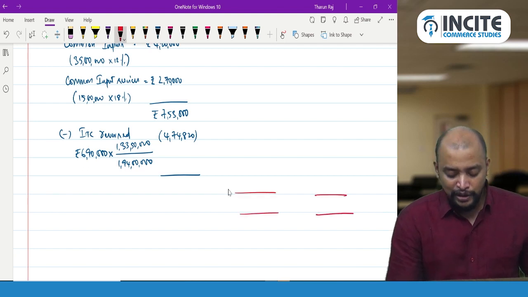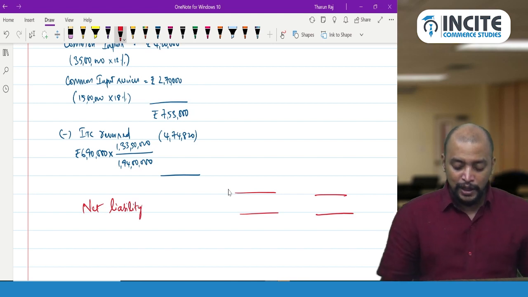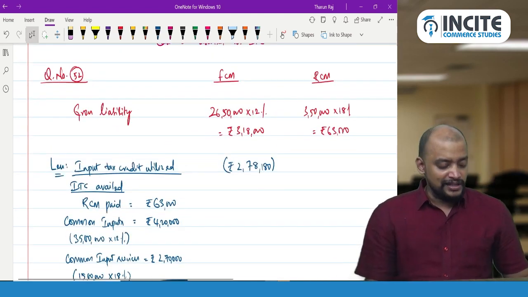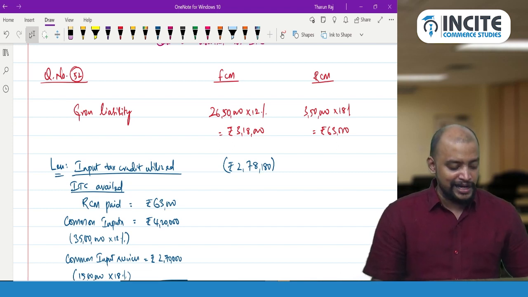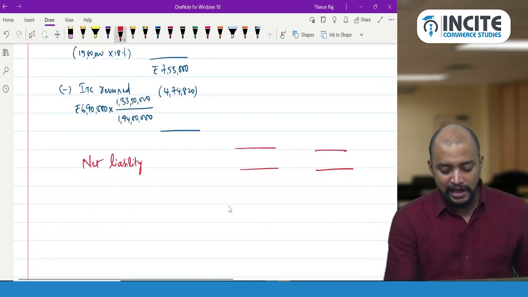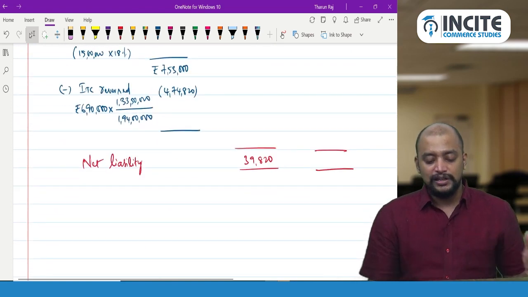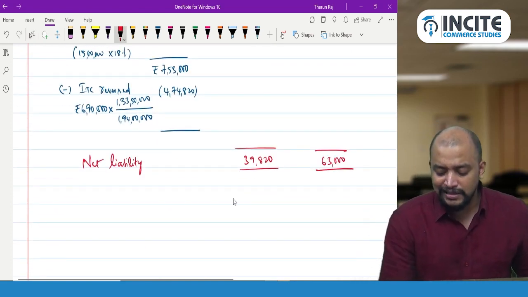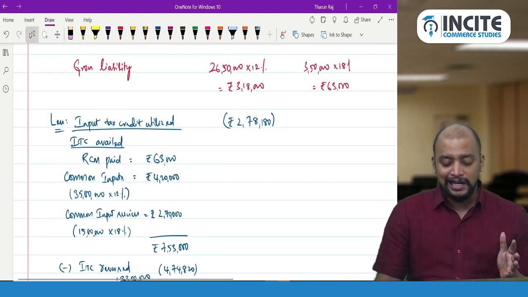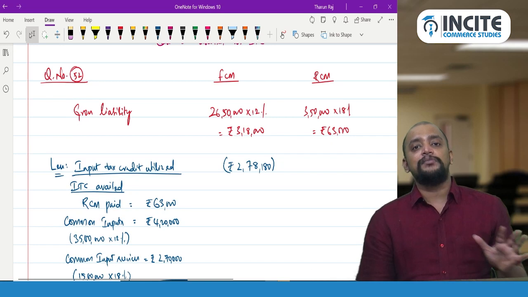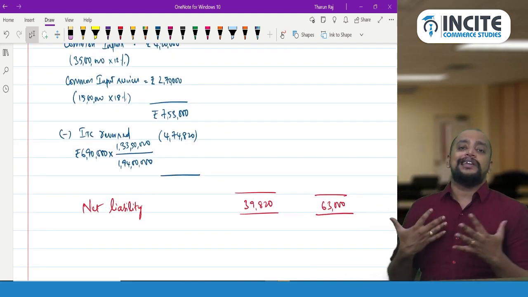So now the balance will be known as net liability. So what is that net liability? So the net liability will be here 3,18,000 minus 2,78,180. So that will be 39,820. And whereas here the 63,000 fully we need to pay, but that 63,000 has been taken as ITC, sir. Yes, that 63,000 has been taken as ITC, it is there, and it is used for payment of FCM liability. So this is how we need to apply the meaning of exempted supply and arrive at the answer for this question.